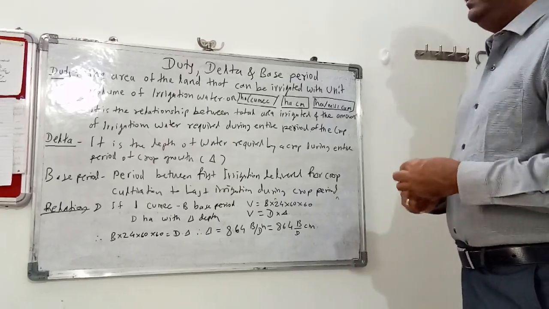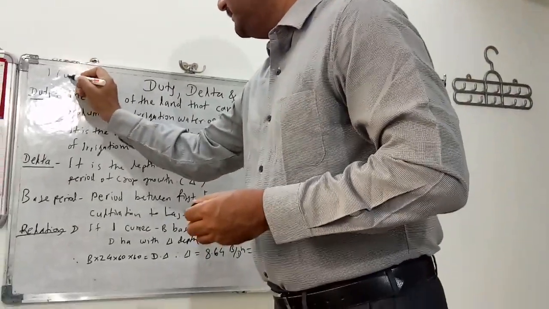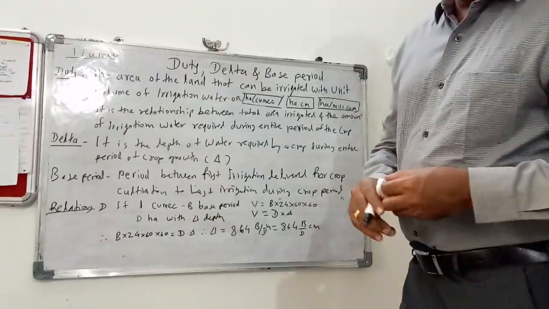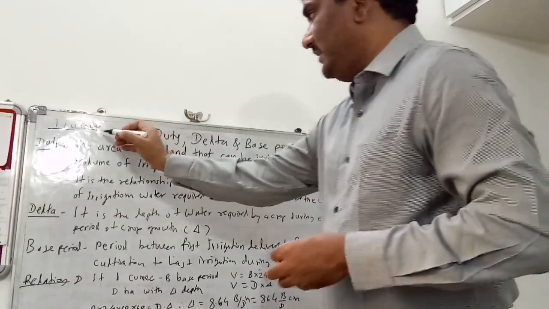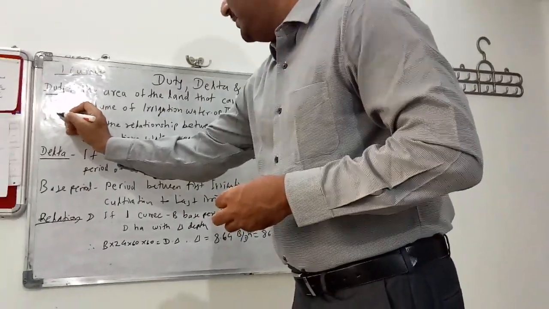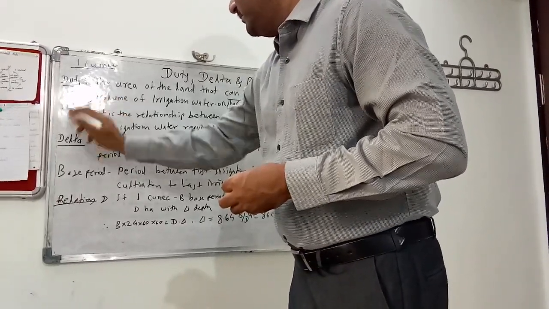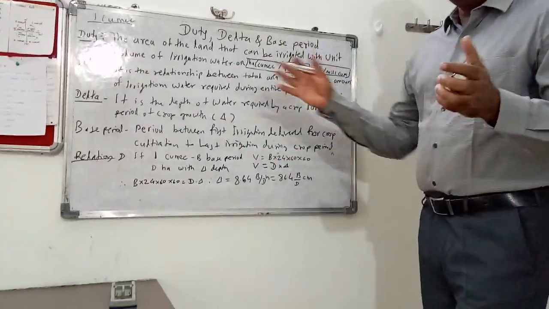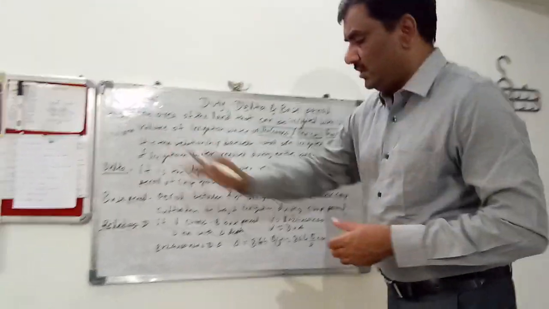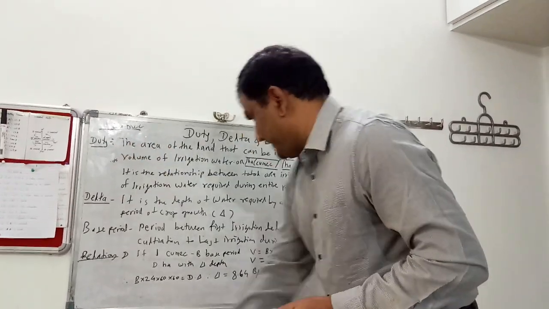For example, 1 cubic of water is irrigating 1 hectare of land, meaning the duty of water is 1 hectare per cubic. Suppose we have this much amount of water, and the duty of that water we call 1 hectare per cubic.